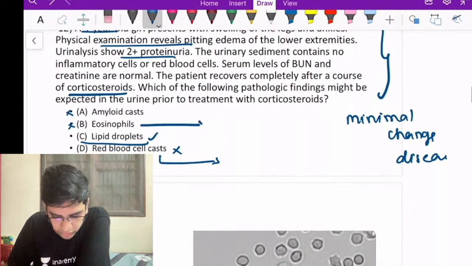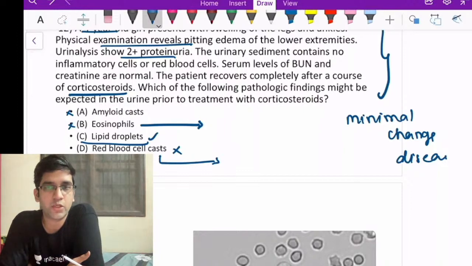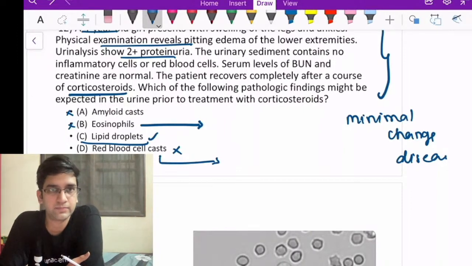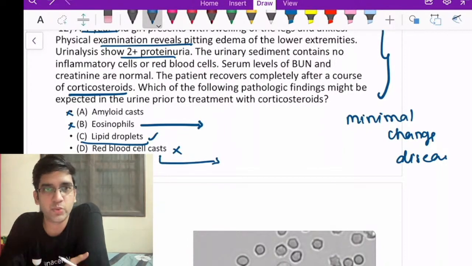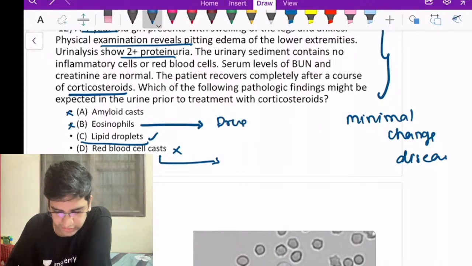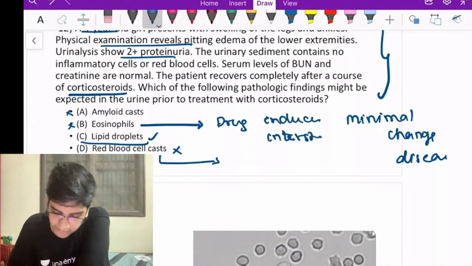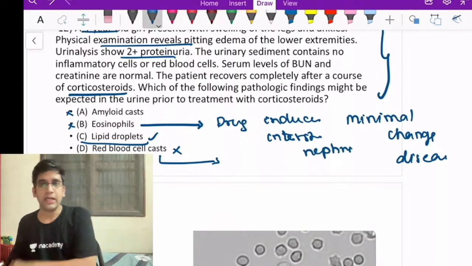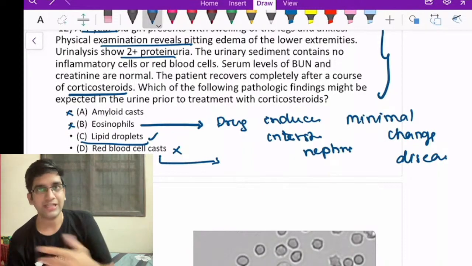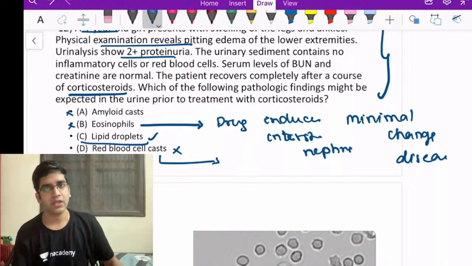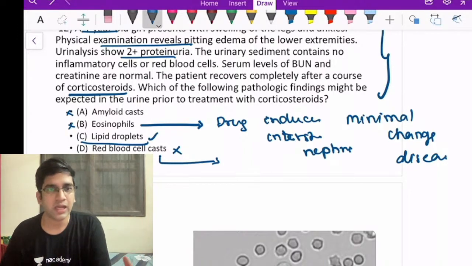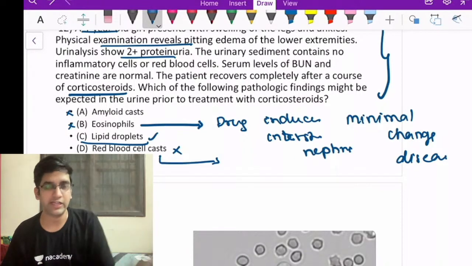Okay. Eosinophils in urine, diagnosis. That's a very classical diagnosis. I see eosinophils in urine, think of drug-induced interstitial nephritis. When you have eosinophils in urine, drug-induced interstitial nephritis is one of the possibilities. Parasitic infection is a bit rare. Most likely it is an allergy, due to a drug, a hypersensitivity reaction. Amyloid you will see in multiple myeloma or any amyloid-related problems, fine.